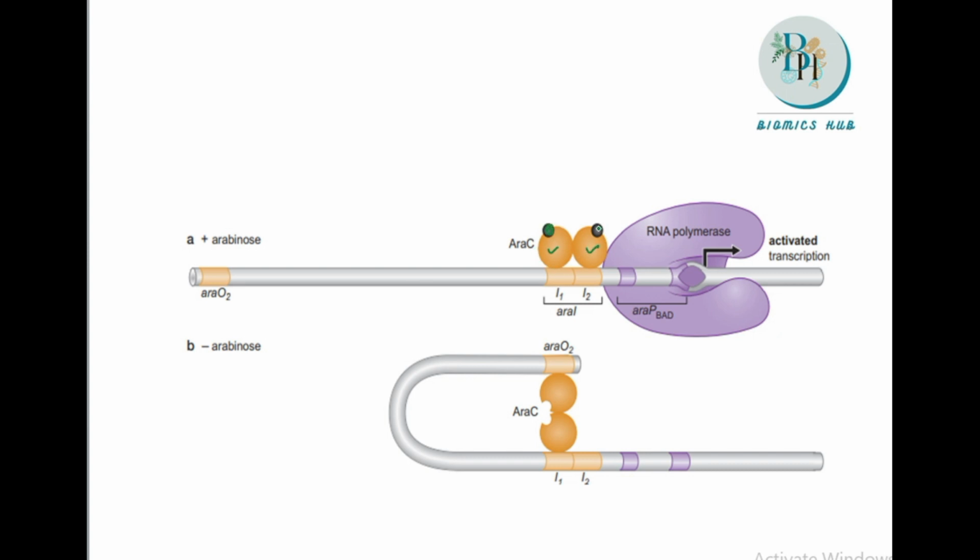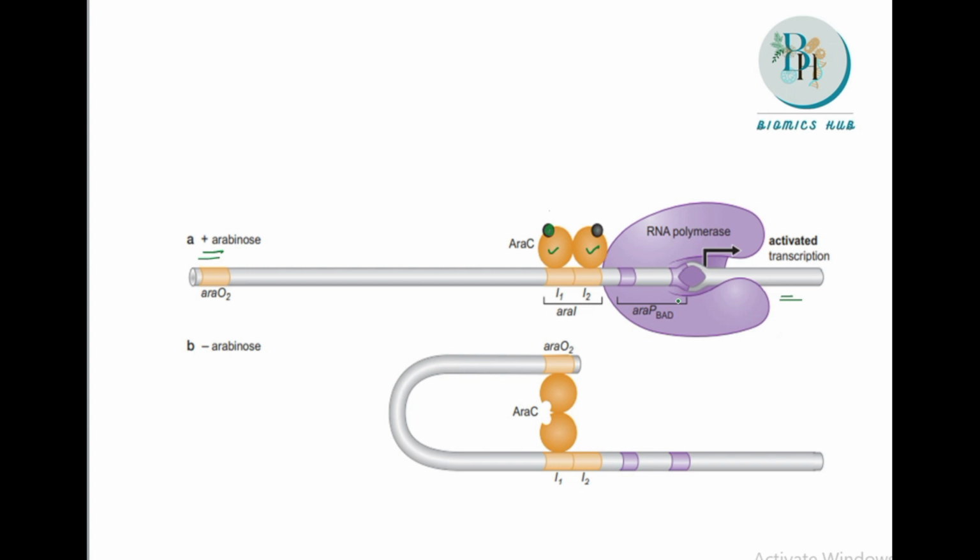This is the Arabinose protein, and this is ARA-C, and they are in a complex form. When the Arabinose is present, it will help in the synthesis of the structural genes. In the presence of Arabinose, the structural genes will be synthesized, and in the absence of Arabinose, they will not be synthesized. Why so? Because if there are no structural genes, then the arabinose cannot be broken down.